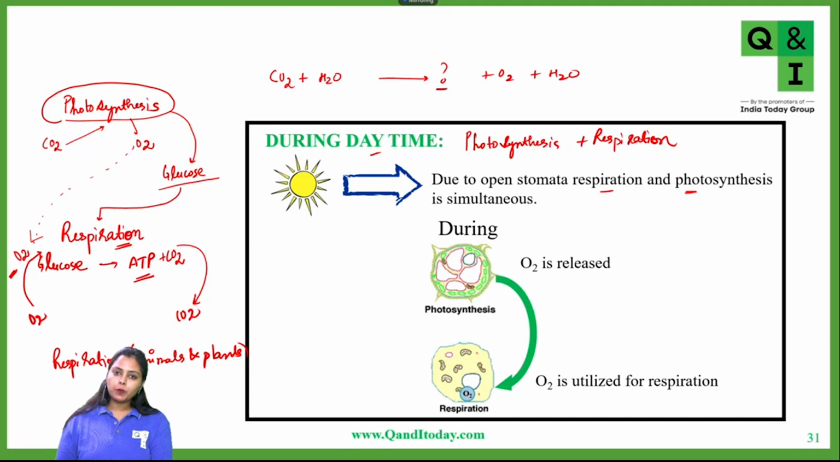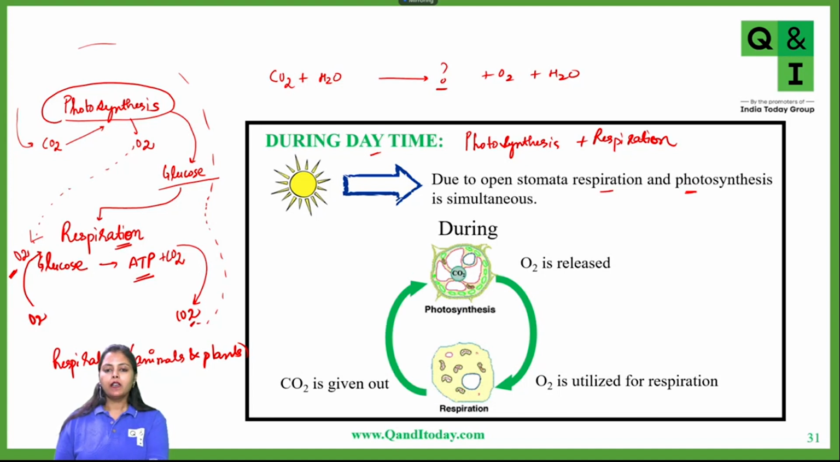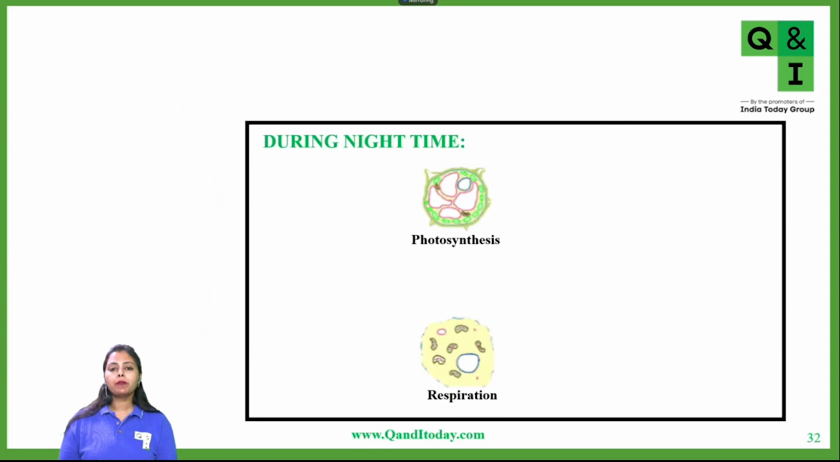During respiration, carbon dioxide is released, and this carbon dioxide can again be taken up for photosynthesis, isn't it? So that's how during the daytime there can be a balance. The amount of gases released and the amount of gases consumed will be in a balanced manner. But what happens during night time?